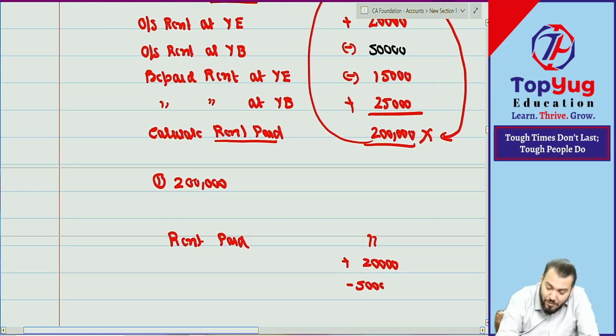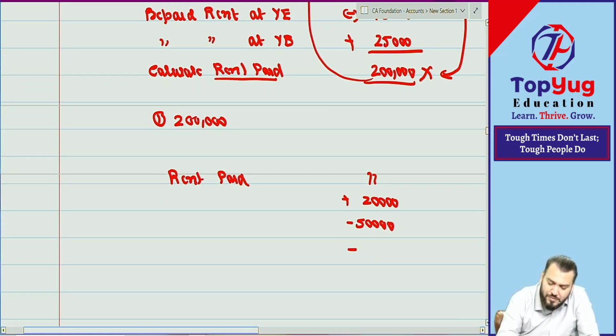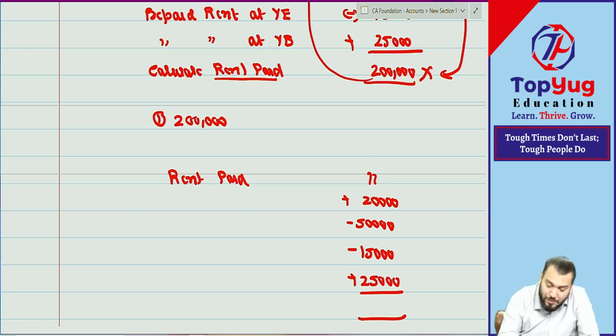Minus 15 is also correct. Plus 25,000 is also correct. But all to rent paid. And the ending is your plus minus answer that is given, 2 lakh